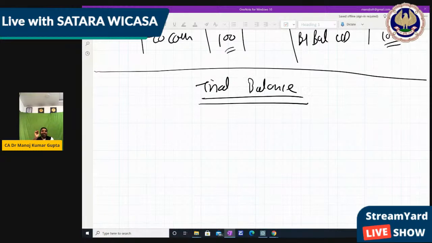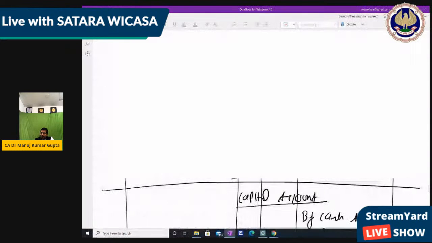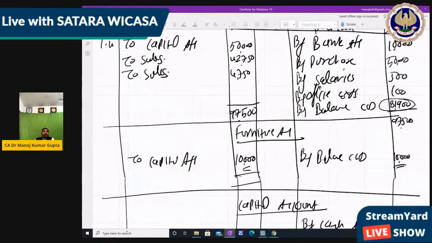It's the third accounting process. Now friends, what we are going to do is convert these ledgers into only one balance. Whatever balance we receive, like from the first ledger, the cash account, the net amount is 81,900. We made transactions of 97,500, but at the end of the year, month, or whatever period, we have 81,900 in our hand. So this 81,900 will be transferred to the trial balance.